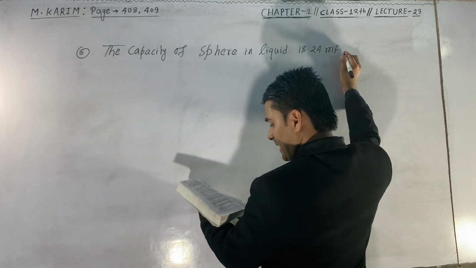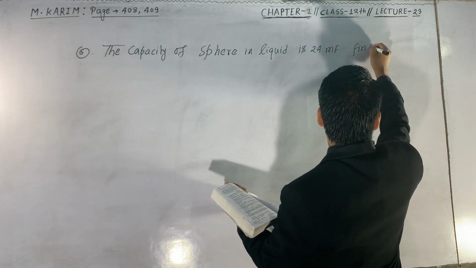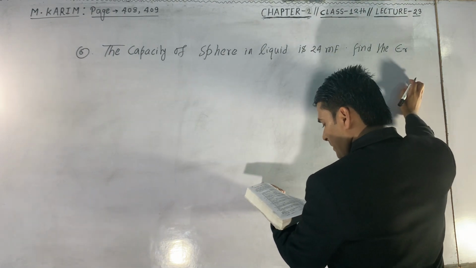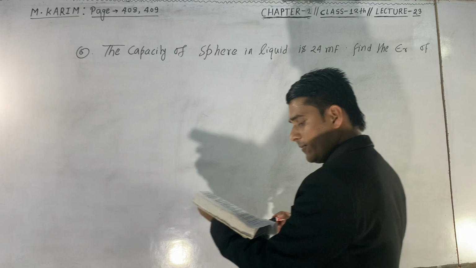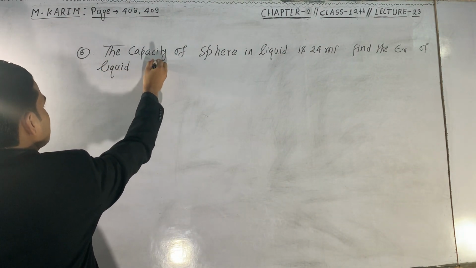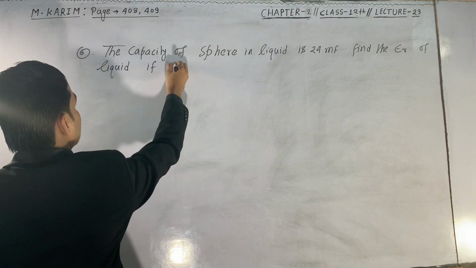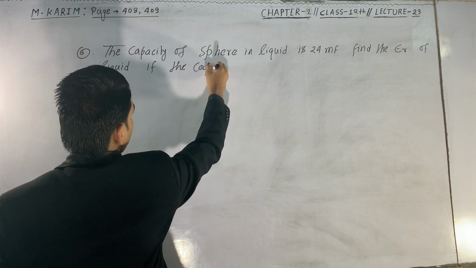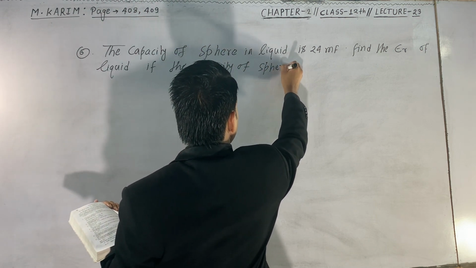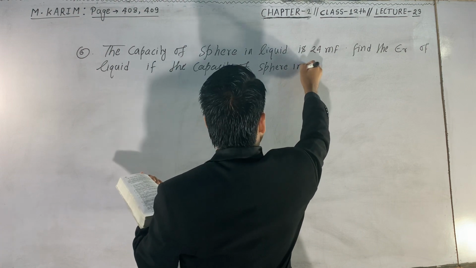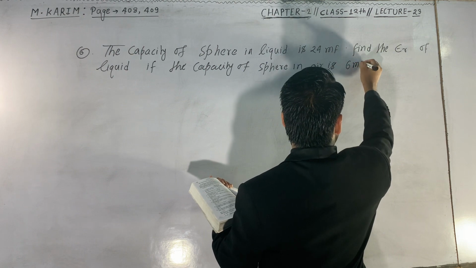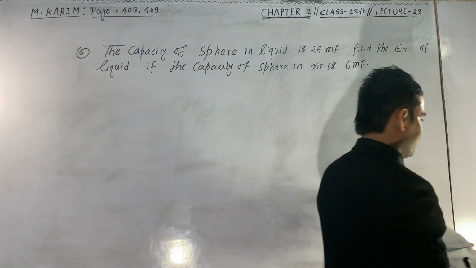Find epsilon r, that is the relative permittivity of the liquid, if the capacity of a sphere in air is 6 millifarad. That is the question.